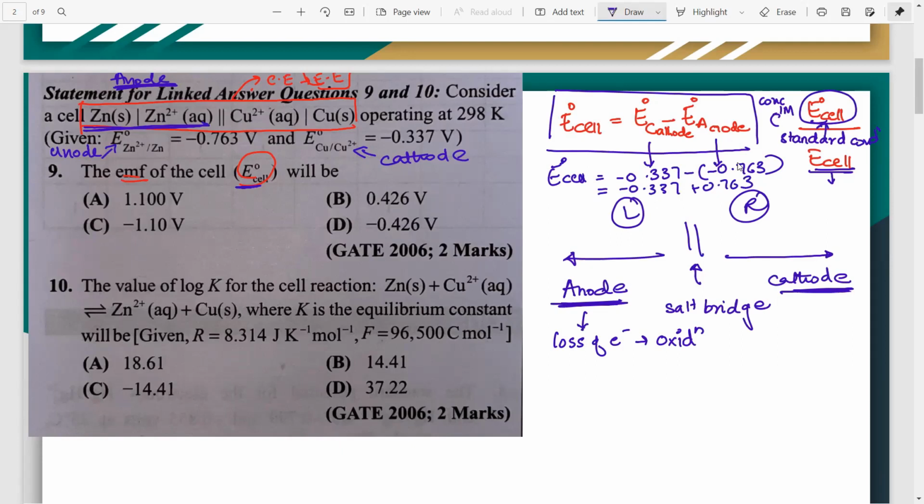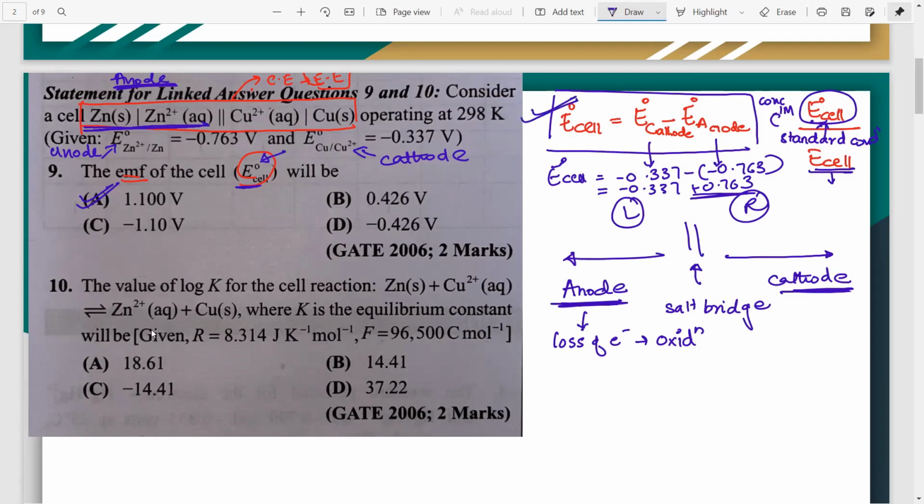Is this clear? Any questions? No. So if you calculate it, it comes out to be 1.1 volt. Okay, it's positive obviously because this is a bigger number. So that is the EMF of the cell. Very, very simple. You don't have to know much chemistry to understand. All you need to remember is in the cell notation, the one to the left is the anode, the one to the right is the cathode, and you will use this formula: E0 cell equals E0 cathode minus E0 anode. But mind you, you have to see whether it is E0 or only E cell. If it is standard EMF, E0, use this formula.